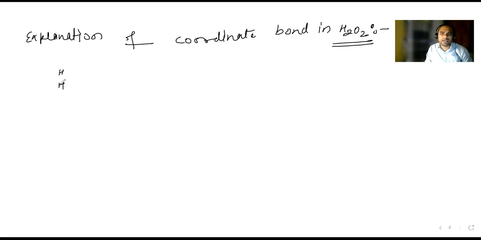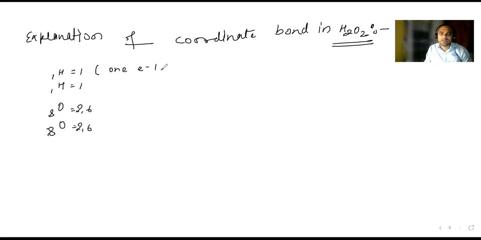Hydrogen: how many? Two hydrogen. Oxygen: how many? Two oxygen. Hydrogen has atomic number 1, and oxygen has atomic number 8, so its configuration is 2, 6. The other oxygen is again 8, 2 comma 6. Each hydrogen is one electron less than duplet.